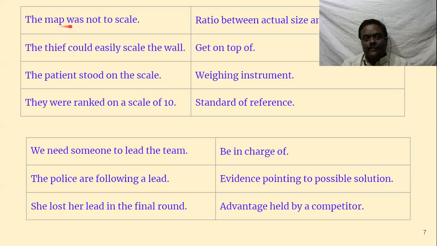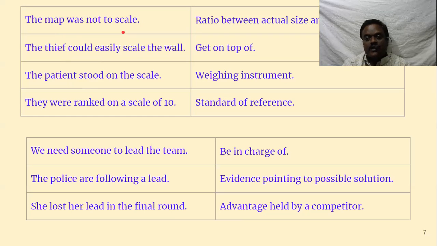The map was not to scale. The thief could easily scale the wall. The patient stood on the scale. They were ranked on a scale of 10. See, scale, four scales are there. Same spelling, same pronunciation, but different meanings. See, let us understand the first one. The map was not to scale. That means scale means,